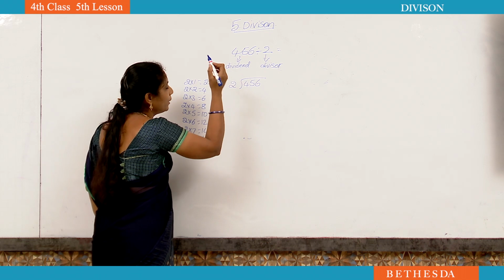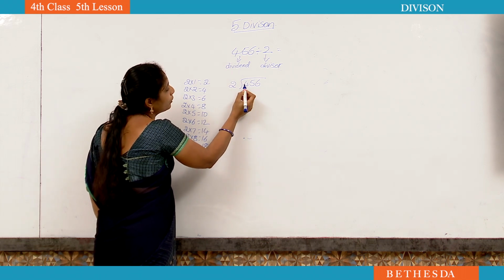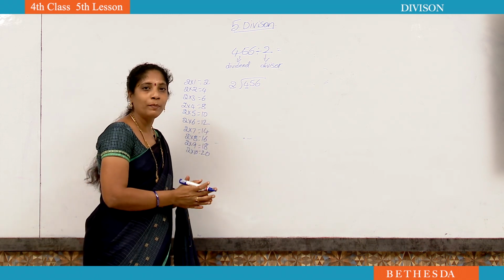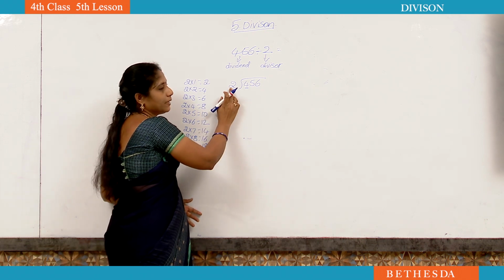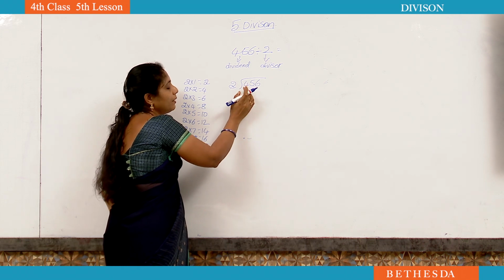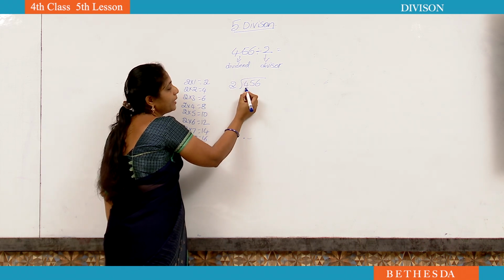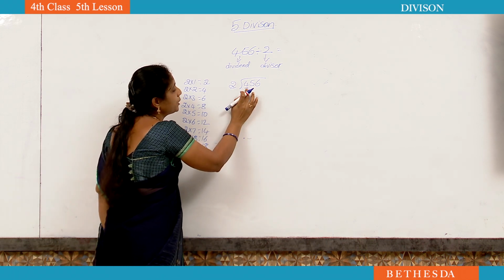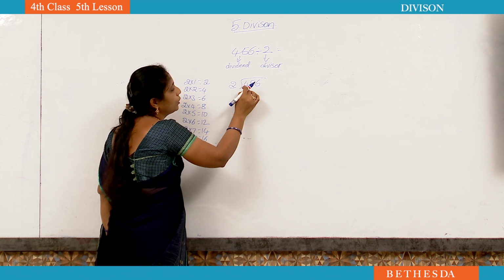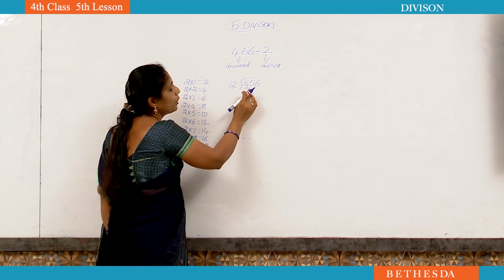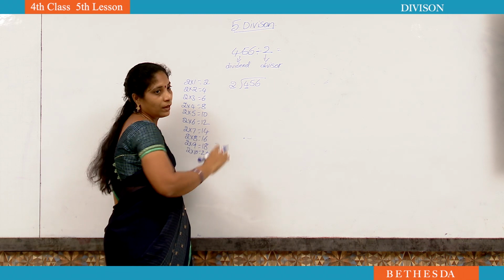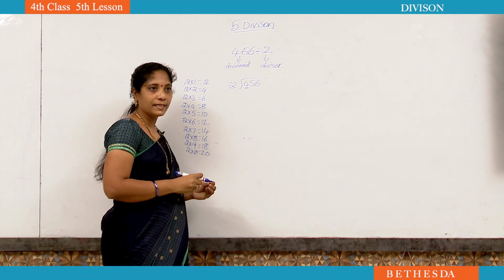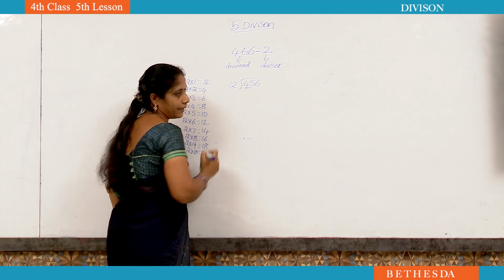Now, while we are doing the division, we have to compare the highest place number with the divisor. In the divisor, how many digits are there? Only 1 digit, that is 2. That's why you have to compare only the highest place 1 digit in the dividend. If the highest place number is greater than the divisor, we take only 1 number. If it is less than the divisor, we have to take 2 numbers at a time.